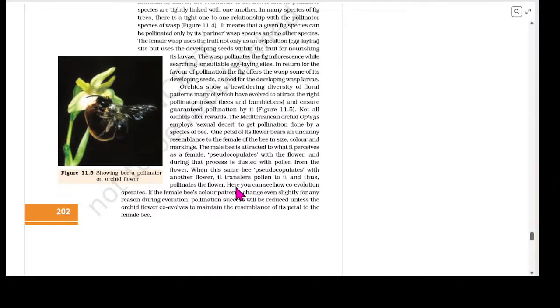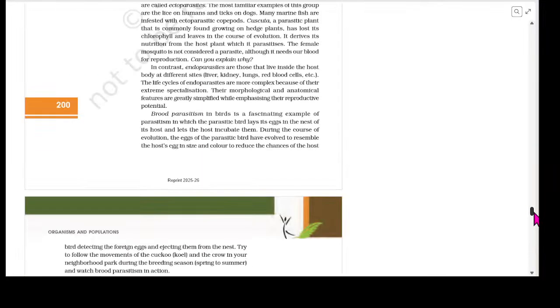Here you can see how co-evolution operates. If the female bee color pattern changes even slightly for any reason during evolution, pollination success will be reduced unless the orchid flower co-evolves to maintain the resemblance of its petal to the female bee.